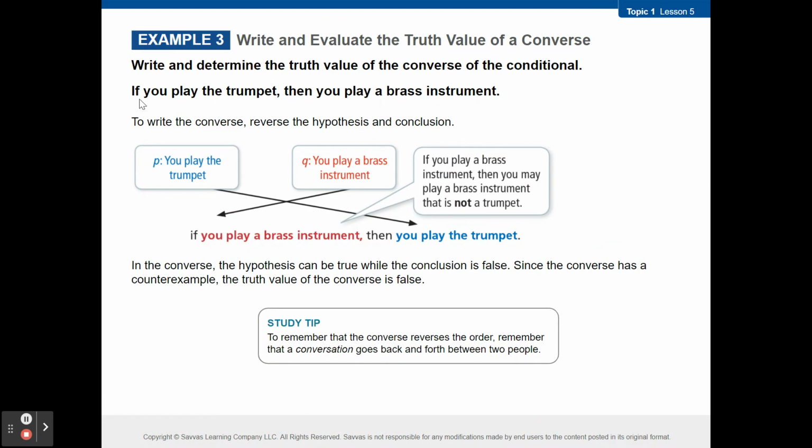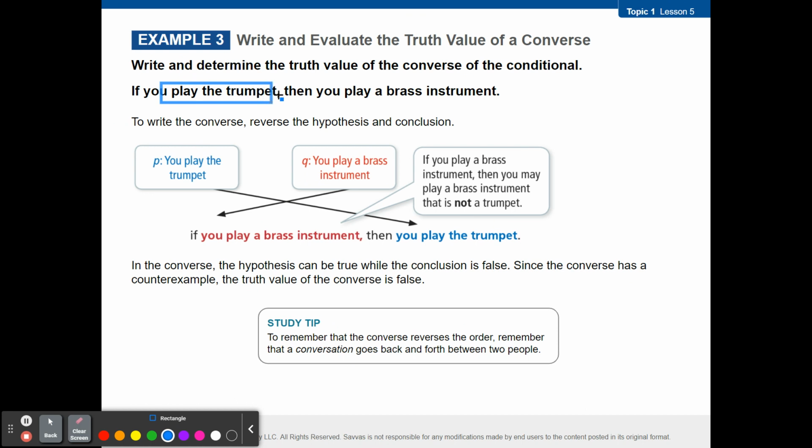So it says, if you play the trumpet, then you play a brass instrument. All right. In this case, you have your hypothesis as playing the trumpet. There's your hypothesis. That's your P. And then playing the brass instrument is your conclusion. So here's your P. Here's your Q. All right.